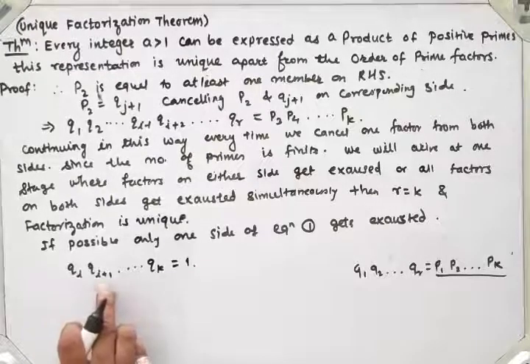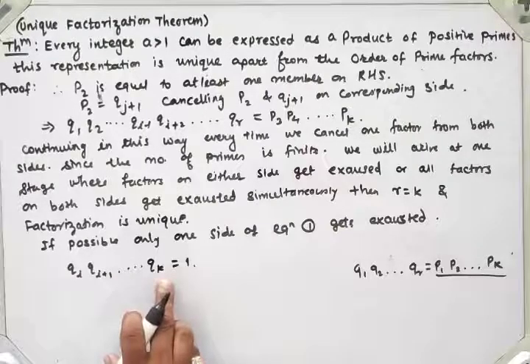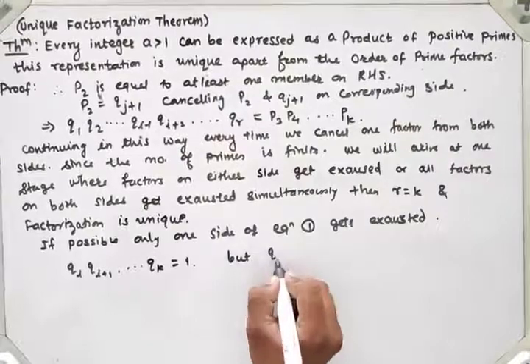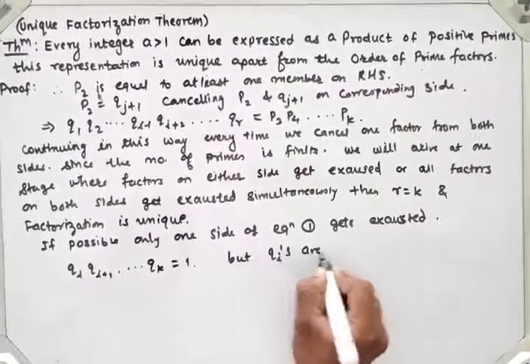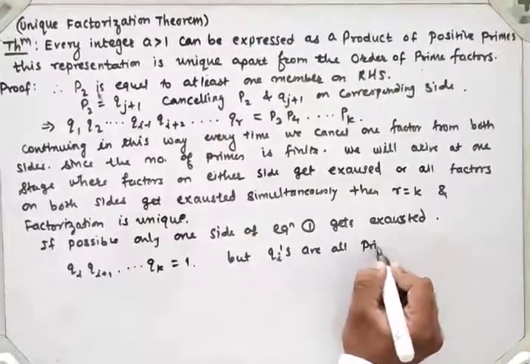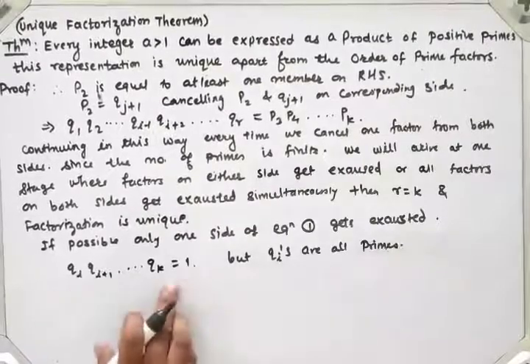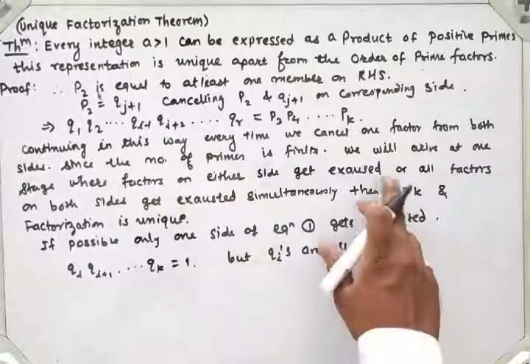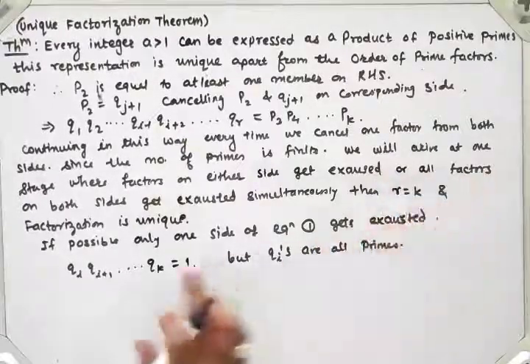But the qi's are all primes, and a product of prime numbers will never be equal to 1, right? Means numbers should be cancelled, right?